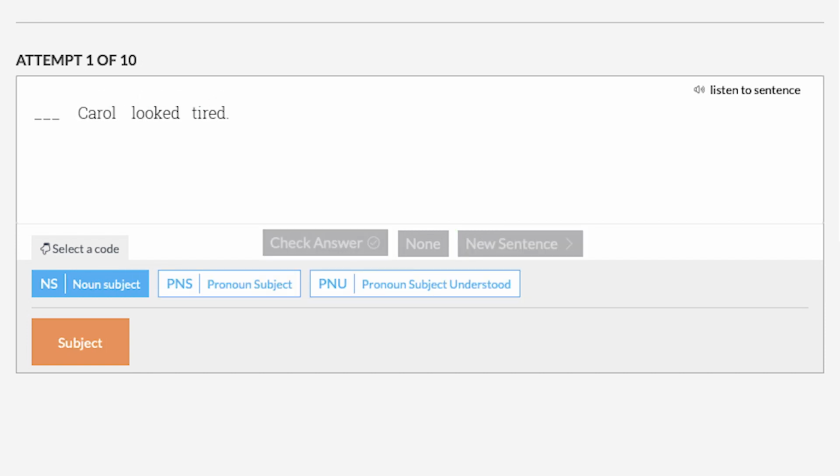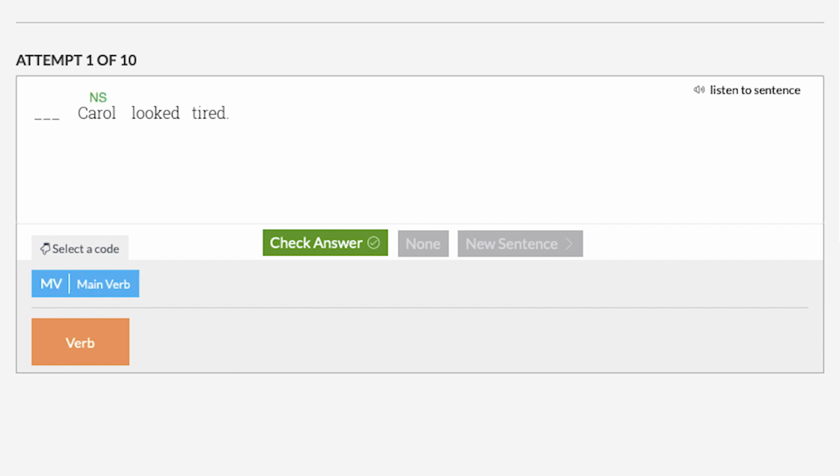An example of a linking verb that expresses a condition followed by an adjective subject complement, a predicate adjective. Carol looked tired. Whom are we talking about? Carol. Carol is the noun subject. What about Carol? Carol looked. The word looked is the main verb. The verb looked expresses a condition.